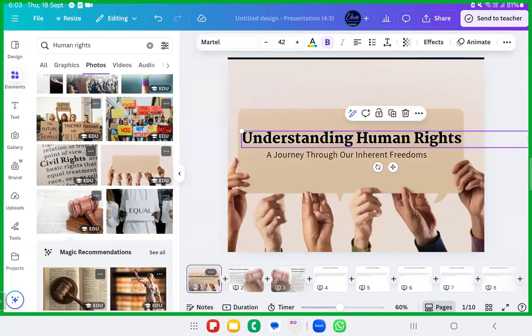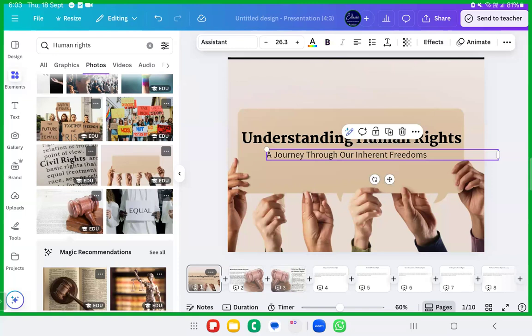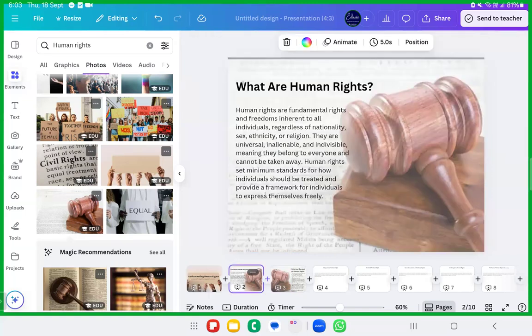Consistent fonts. Yes, this is a font here. We have used 42. This is a heading. Let me not worry about it. This one is a subheading or a tagline. For the first page, don't worry about it. For the second one, the fonts are actually consistent.